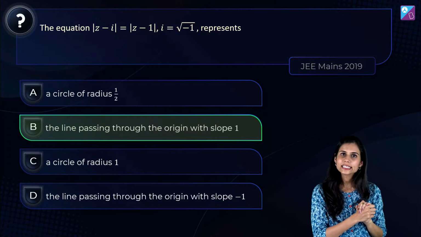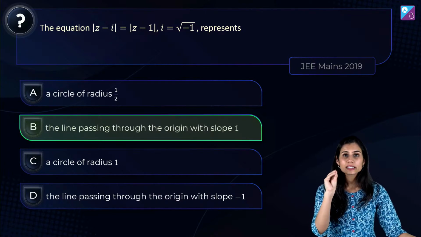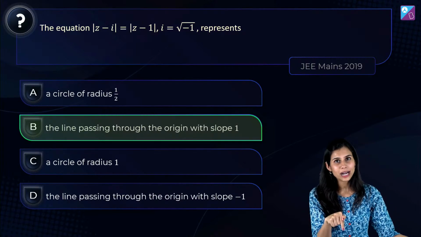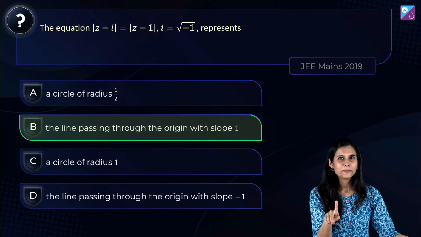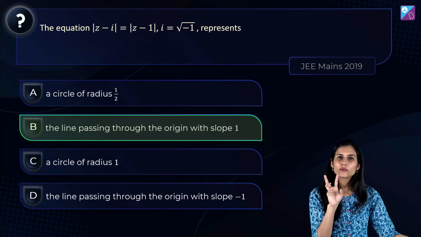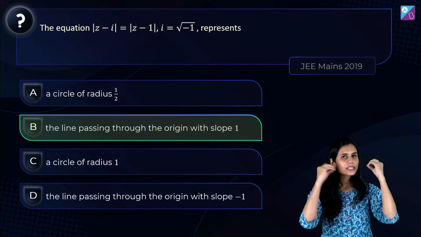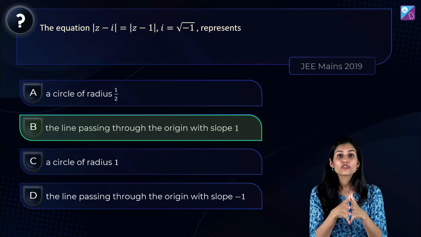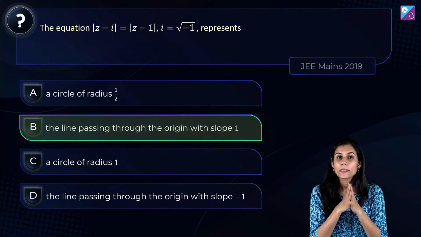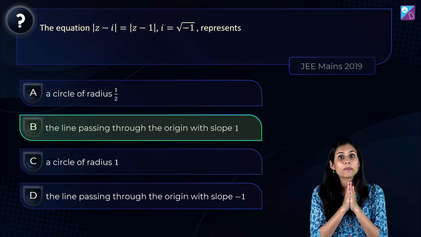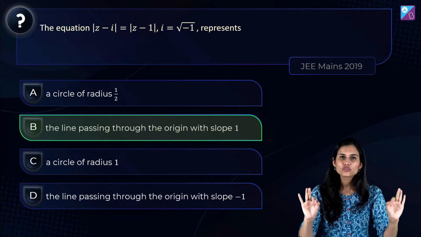Chalo. हो गया ये सवाल. It was pretty simple. The only result I was expecting from your end to come, which did not come, and I am disappointed about it, is that mod of z minus z1 equals mod of z minus z2 represents the equation of a straight line, which is not just any random straight line. It's the equation of a perpendicular bisector, the unique line which acts as the perpendicular bisector of the line segment joining z1 and z2.